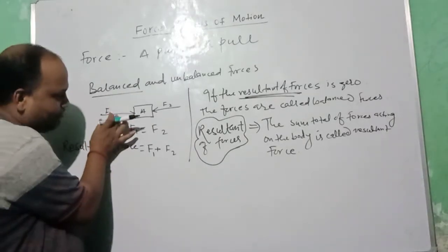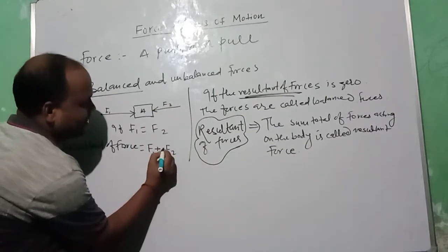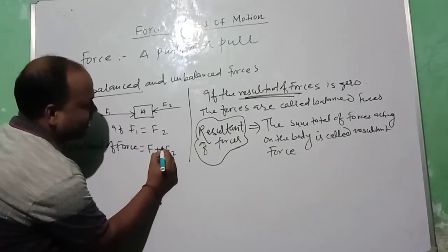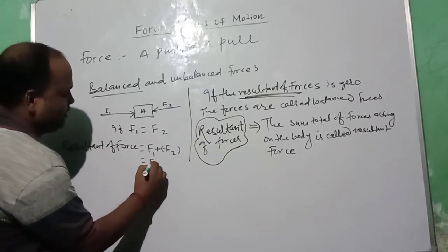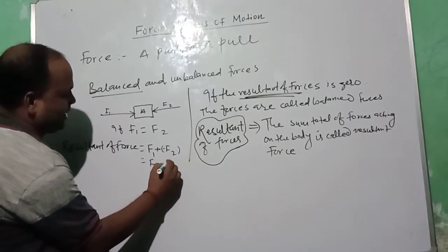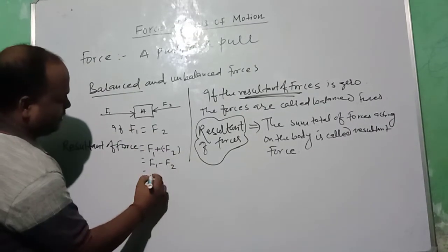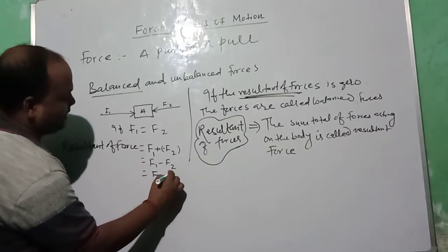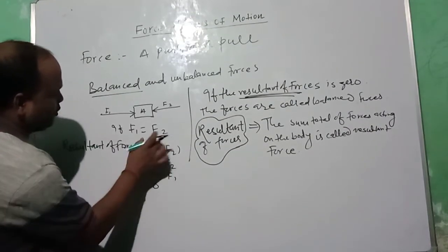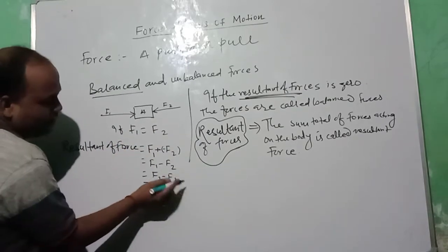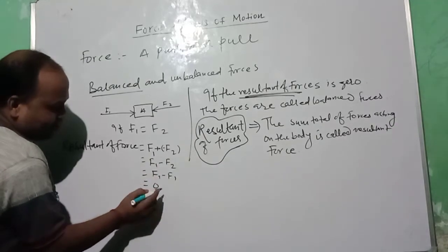So if F1 is taken positive, then F2 will be taken negative. You have to use a negative sign here. So it will be F1 minus F2, and as F1 and F2 are equal, instead of F2 you can write F1, so F1 minus F1 is equal to 0, and the resultant will be 0.